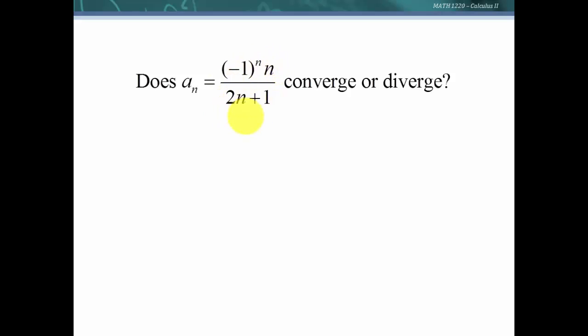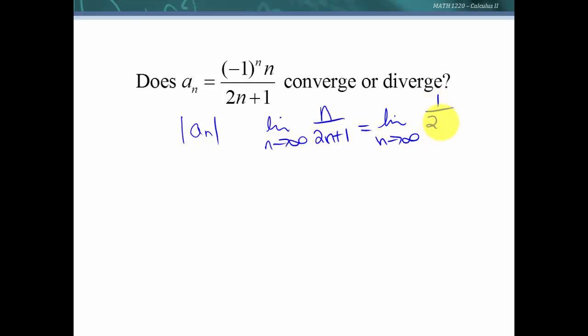But if we took the absolute value of this, we wouldn't have to worry about that, and we would just be looking at the limit as n goes to infinity of n over 2n plus 1, and we could multiply numerator and denominator by 1 over n, and we'd have the limit as n goes to infinity of 1 over 2 plus 1 over n, and we know that this is going to go to 0, and so the limit equals 1/2, and therefore this original sequence also converges.